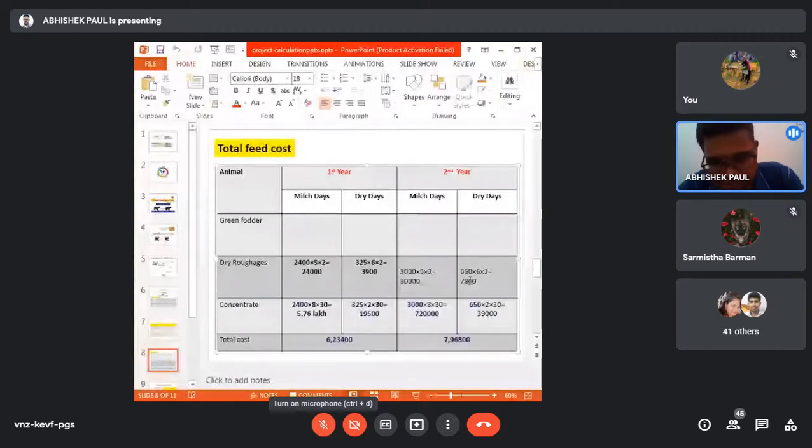Again this is for concentrate, and again concentrate for the dry cow. So the total amount is coming 796,800 to feed the dry and milk cow in the second year.